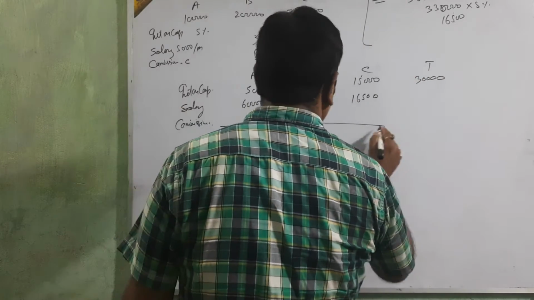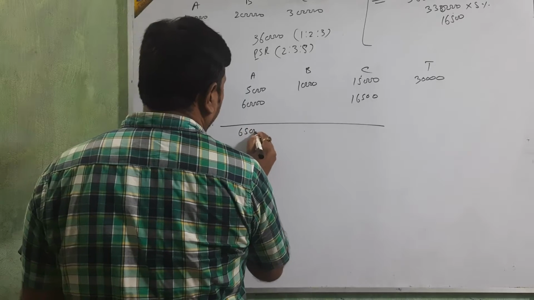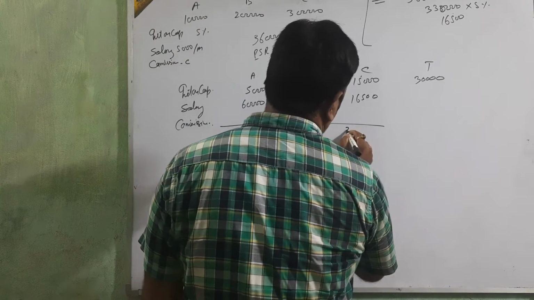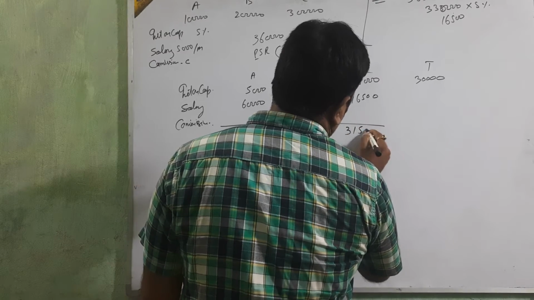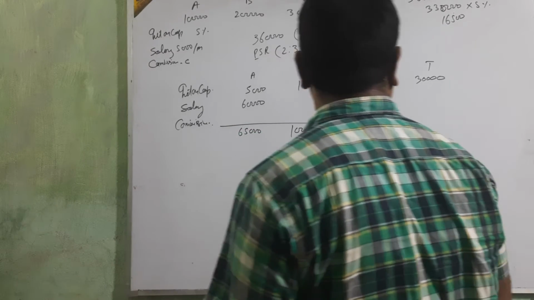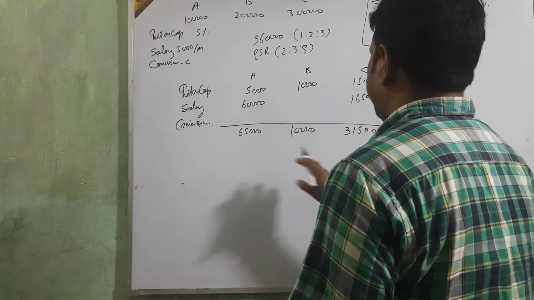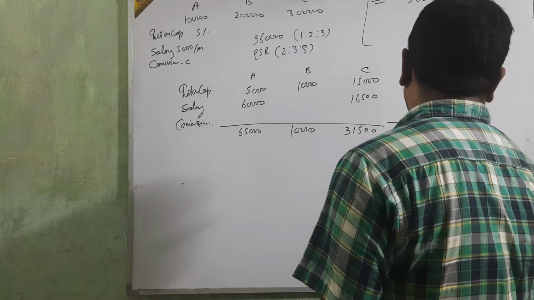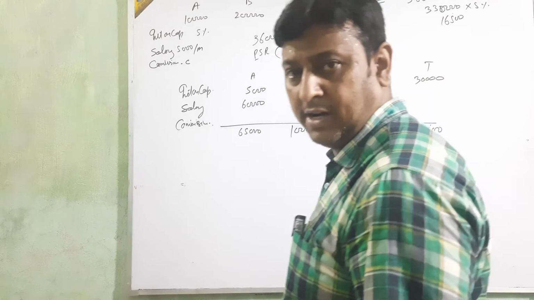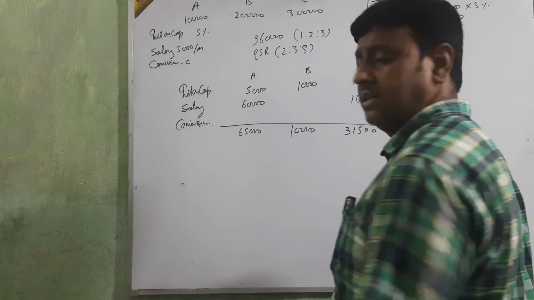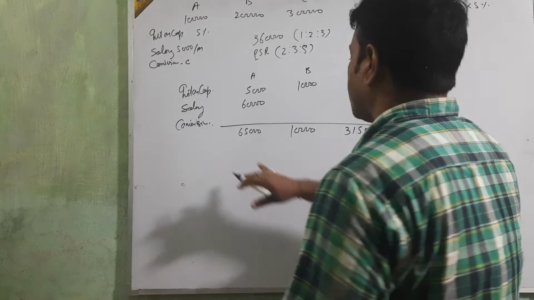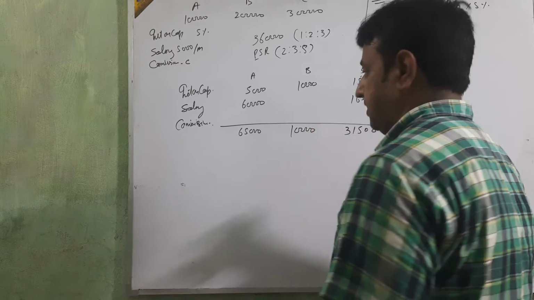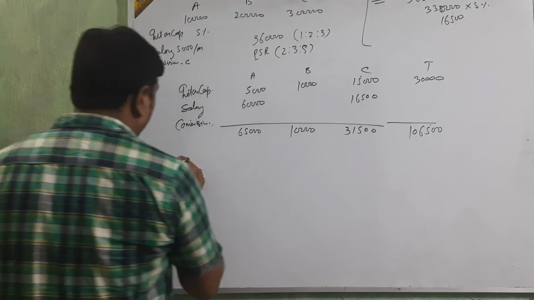Now the totals: 5,000, 10,000, 15,000, and the total amount is 1,06,500. Okay? 60,000, 70,000, 1 lakh, 1,06,500. Clear? Then write down profit.